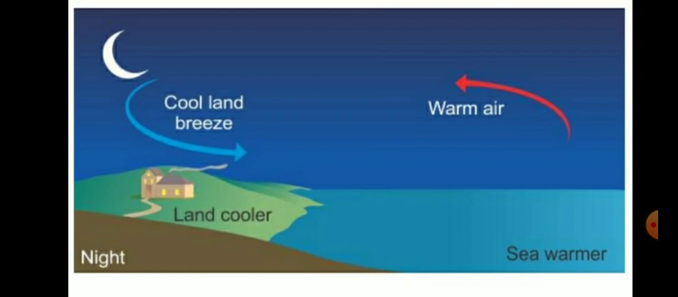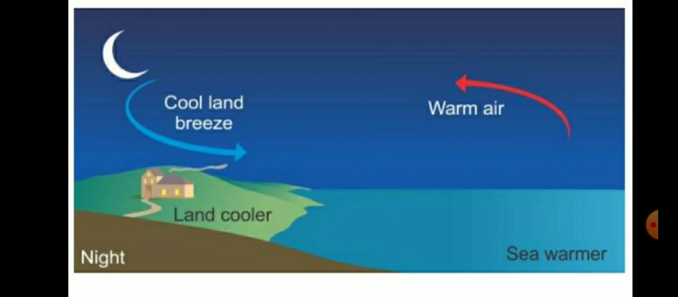So the air above sea is hotter than the air above the land, means the air above land over here is cool in comparison to the air above sea. So the air above sea being warmer, being hotter, rises, and air from the land being cool flows towards the sea, and this results in the land breeze.